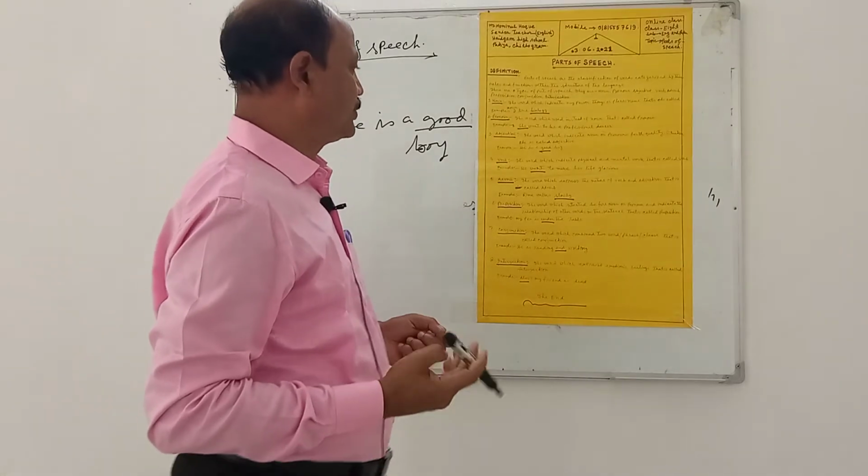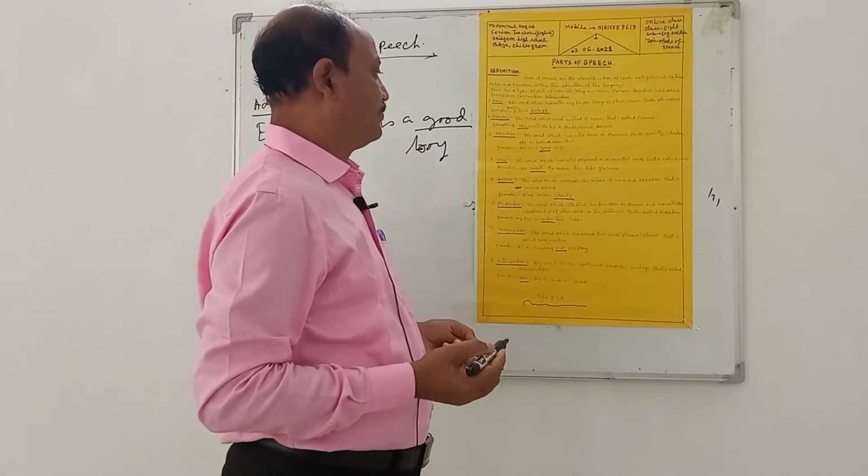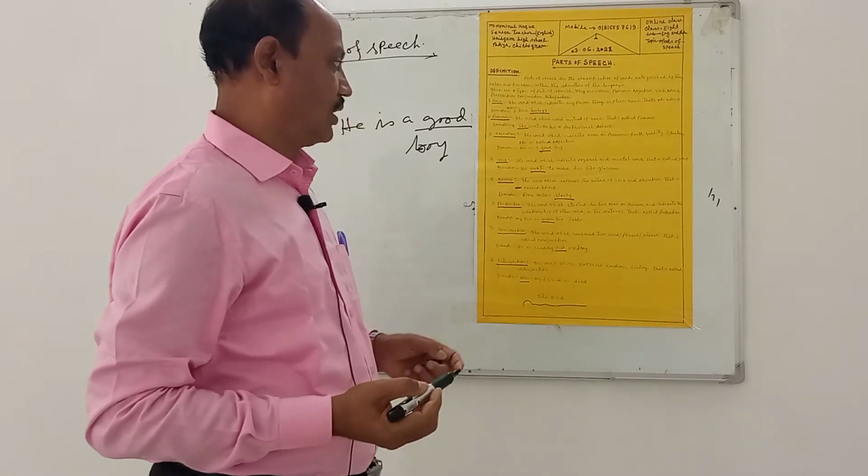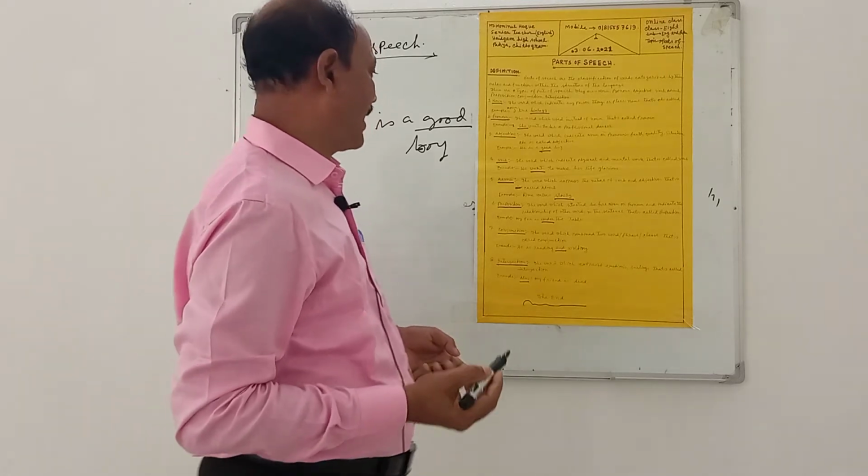Number 4, verb. The word which indicates physical and mental work is called a verb.